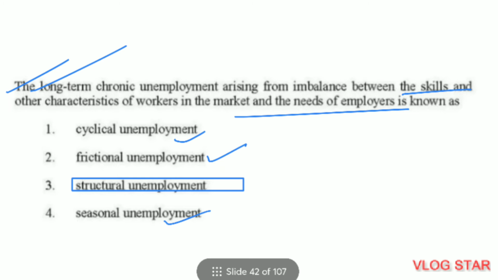First one, cyclical unemployment. Unemployment which arises due to ups and downs in the economy. For example, due to COVID, so many people lost their jobs. So this is the example of cyclical unemployment. Next is frictional unemployment. That is the time taken between one employment and another employment, the break which you take between jobs. The last one, seasonal unemployment. It includes workers who are employed only for a season. For example, swimming pool academy. The demand for swimming pools is more in the summer, not in the winter. So the people doing business with swimming pools will get unemployed for a season, that is winter.